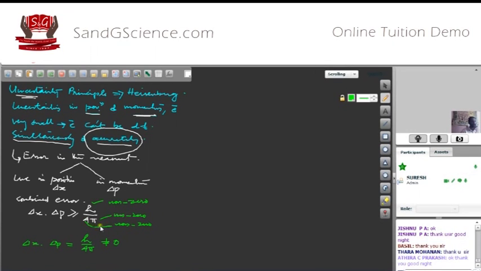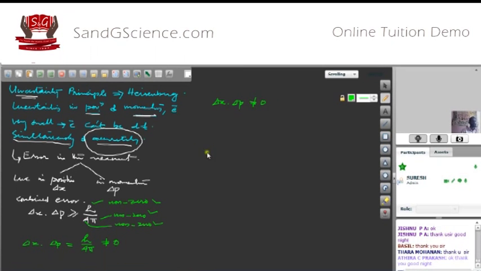That is, delta x into delta p is not equal to 0.